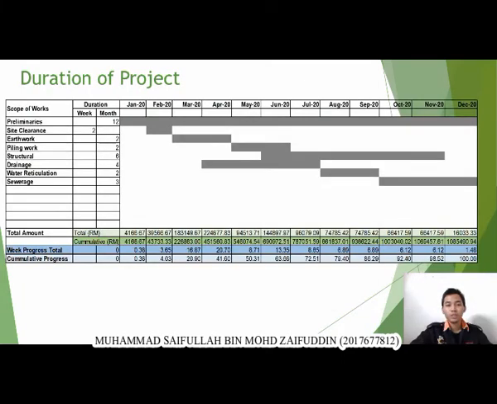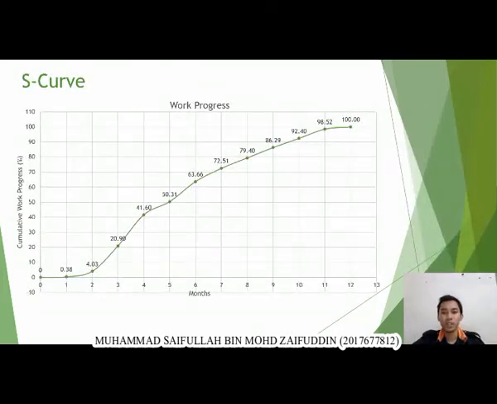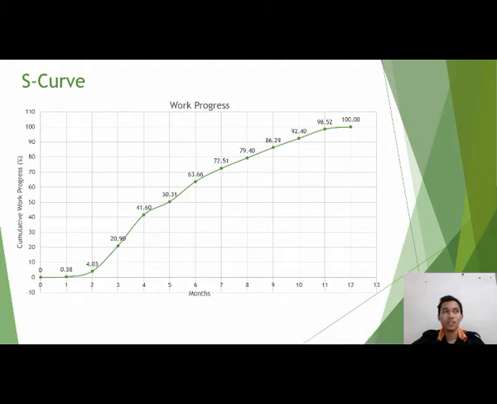The planned project duration is 12 months. The structural work is the dominant work package, as the construction of a 5-story building will take about half of the project duration to complete. Moving to the final part, which is the S-curve, to show the work progress of the project. At first quarter, the work progress is at 20.9%. At half of the project duration, the work progress is at 63.66%. And lastly, at the third quarter of the project, the work progress is at 86.29%.